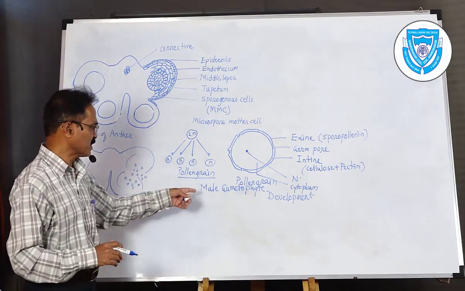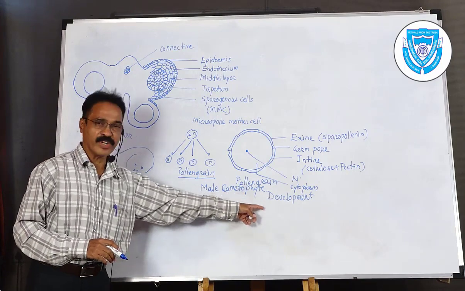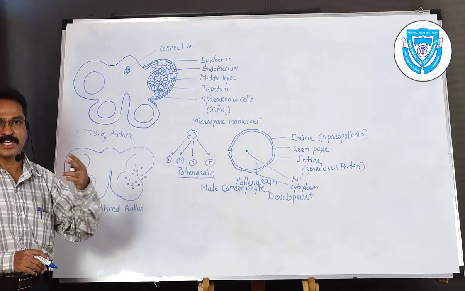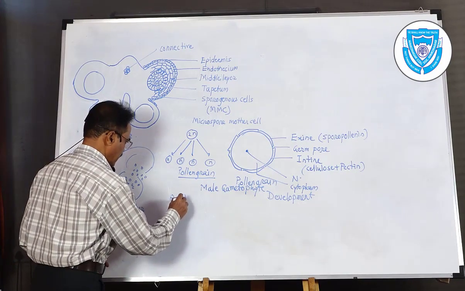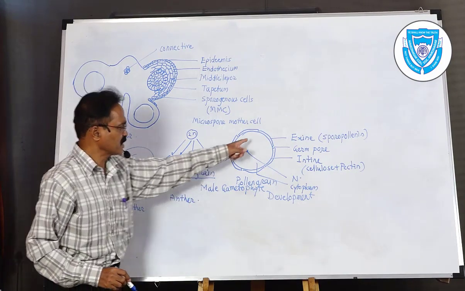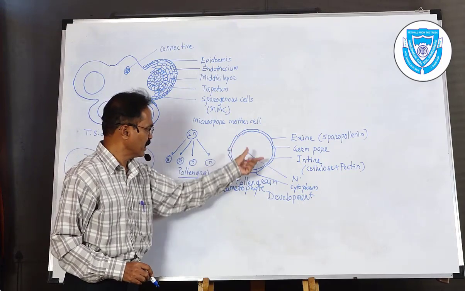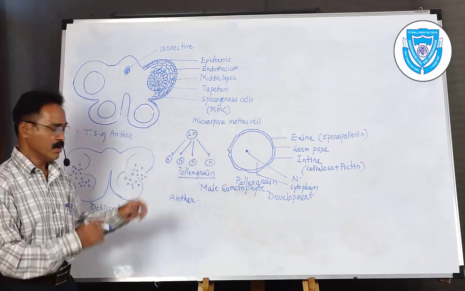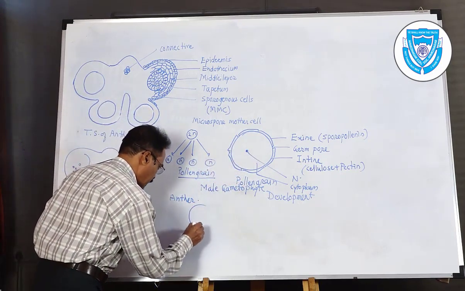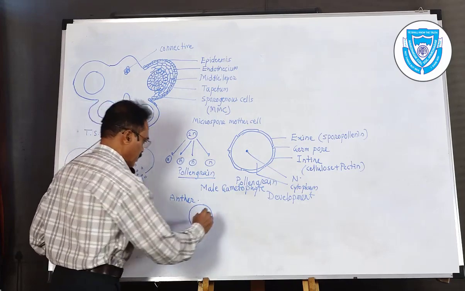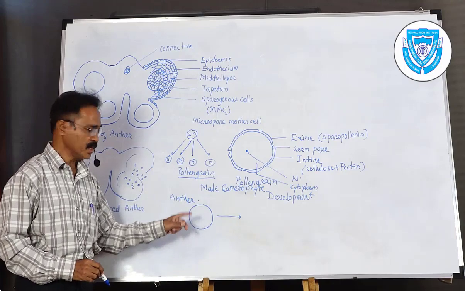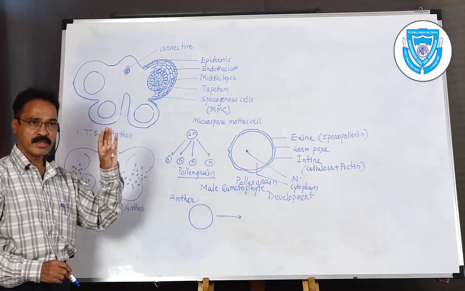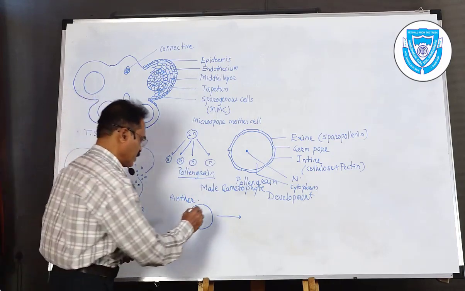Okay, so let us discuss this male gametophyte development, where it takes place in two stages. The first one is inside the anther. Inside the anther, what happens? This pollen grain, I am not repeating the whole structure again, but you see here that this is the pollen grain structure. It is a mature type and consists of a single nucleus. It undergoes the first type of division, which is called mitosis.